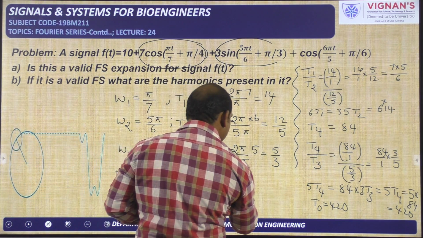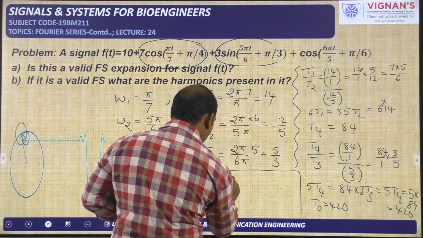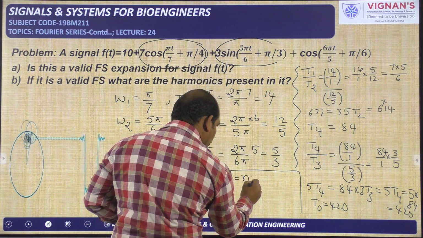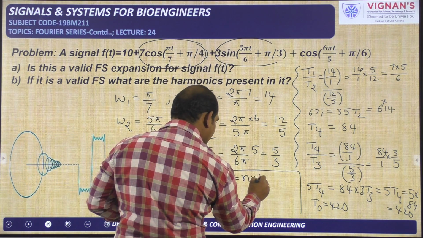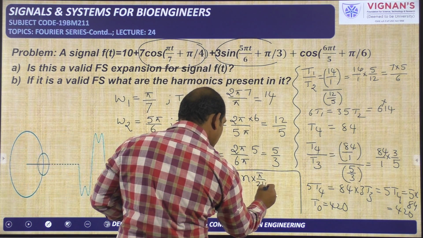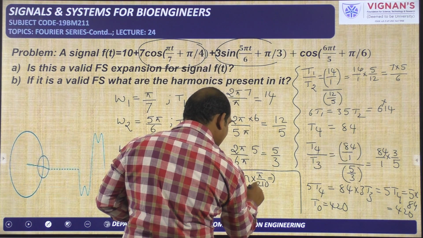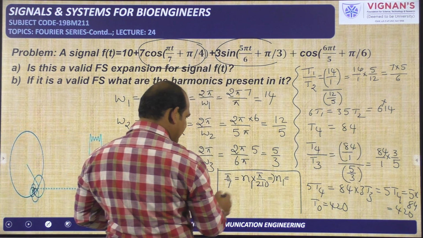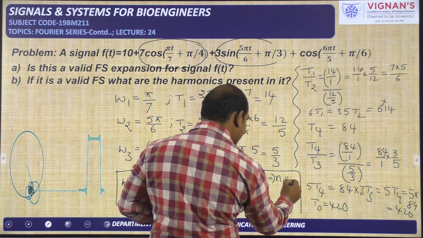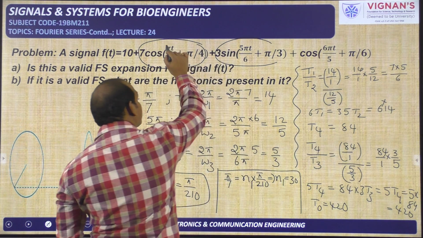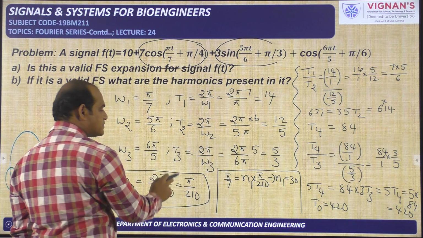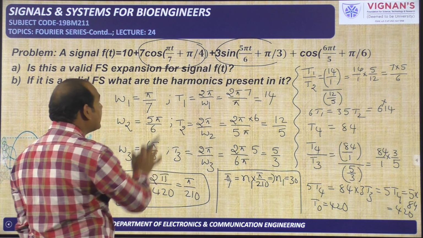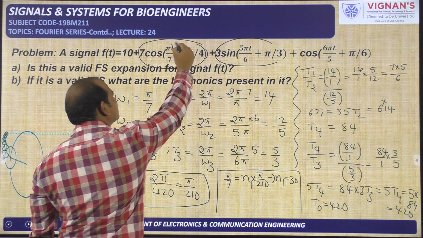So for that purpose I am taking pi by 7 as some integer into the fundamental frequency, that is pi by 210. From this I can write n1, I am taking for example. So n1 is equal to, pi will be cancelled, so it is 30. So this pi by 7 is 30 times pi by 210. 30 is an integer, so it is okay. This first term is okay.